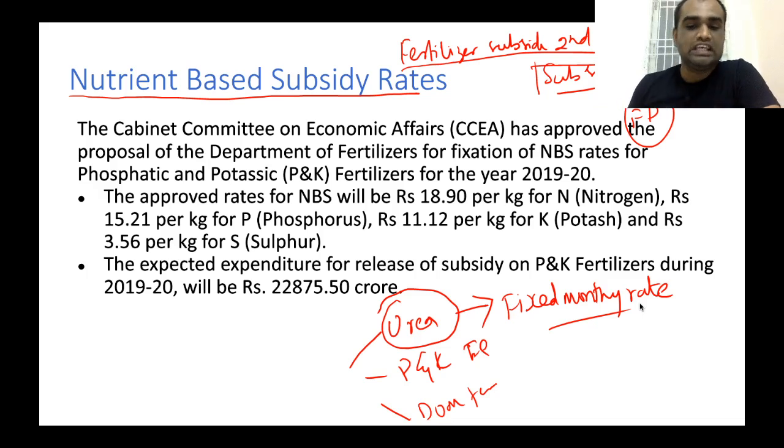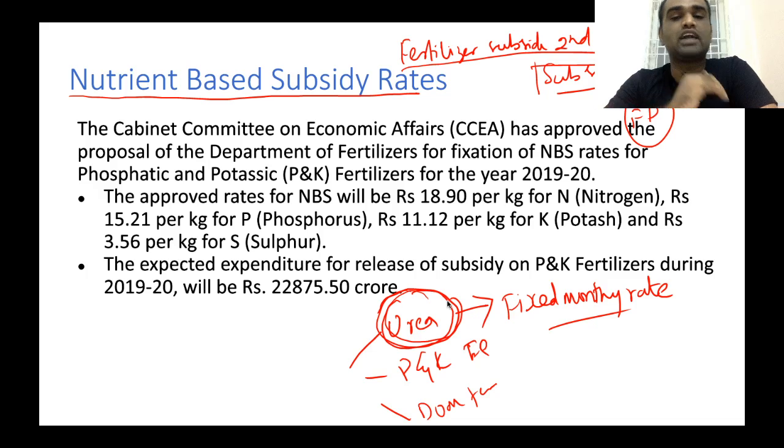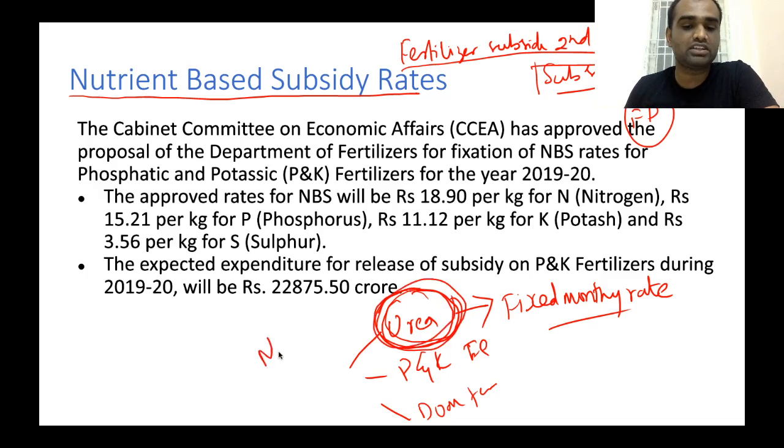So when only urea is given subsidy, what will happen? Obviously, urea price will be less compared to other forms of fertilizer. So farmers started purchasing urea more and more, and used urea indiscriminately. Because of that, nutrients which are highly present in urea, like nitrogen, these elements became very high in Indian soils. Because of that, soil's fertility becomes reduced.